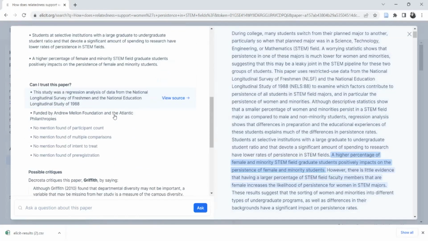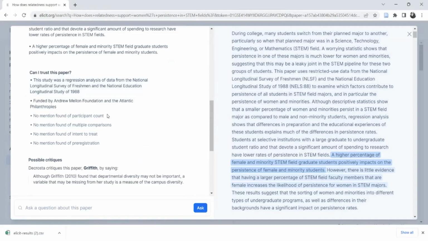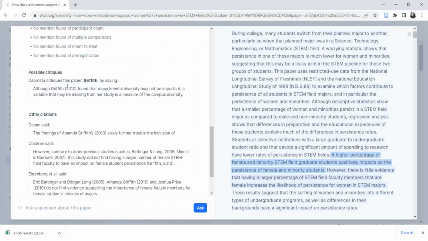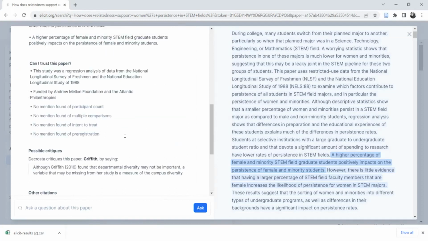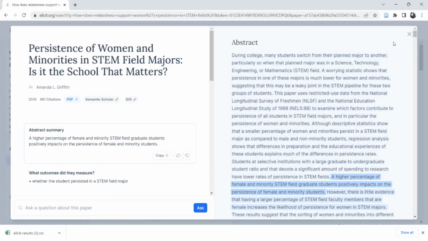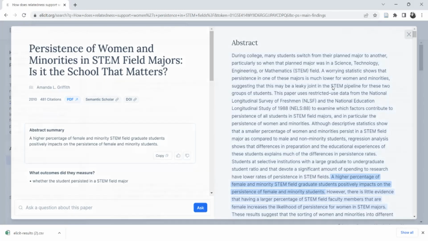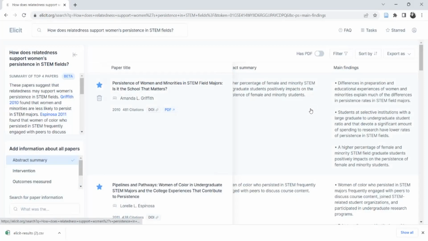Can I trust this paper? Were there any funders? Are there any likely conflicts of interest? Have other studies cited this paper critically, negatively, positively? I look through these things, I decide whether I want to use it, and then I can go and get the full paper, read it, and include it in my literature review.